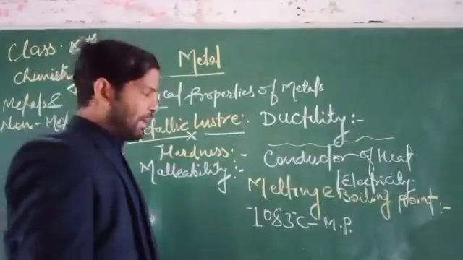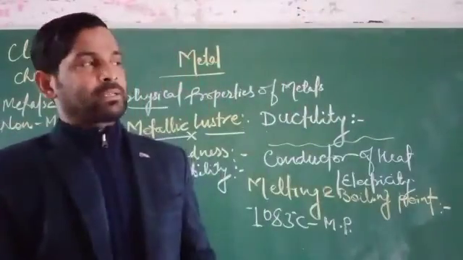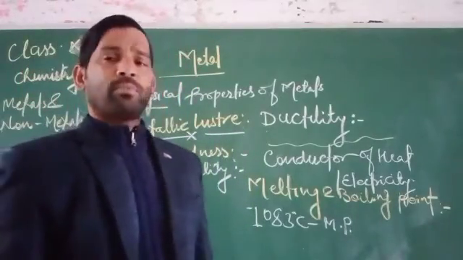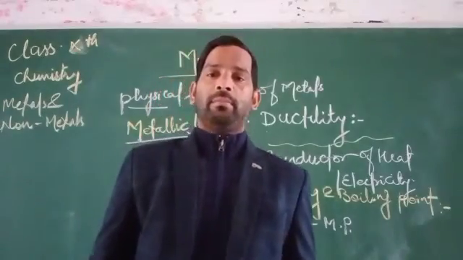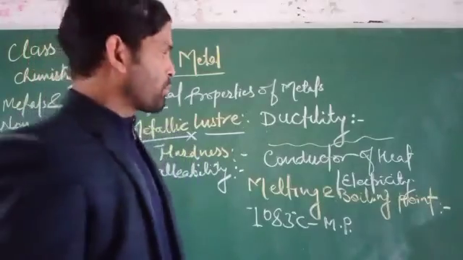But some of them, like sodium and potassium, have low melting points, but most of the metals show a high melting point. Now, metals are sonorous.